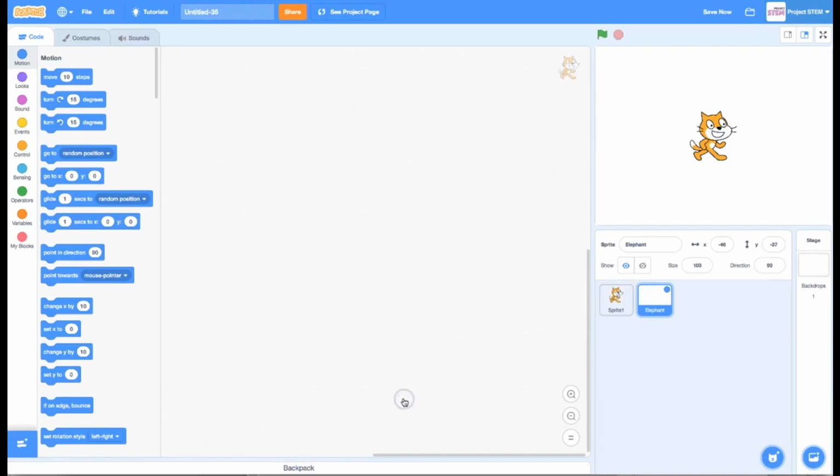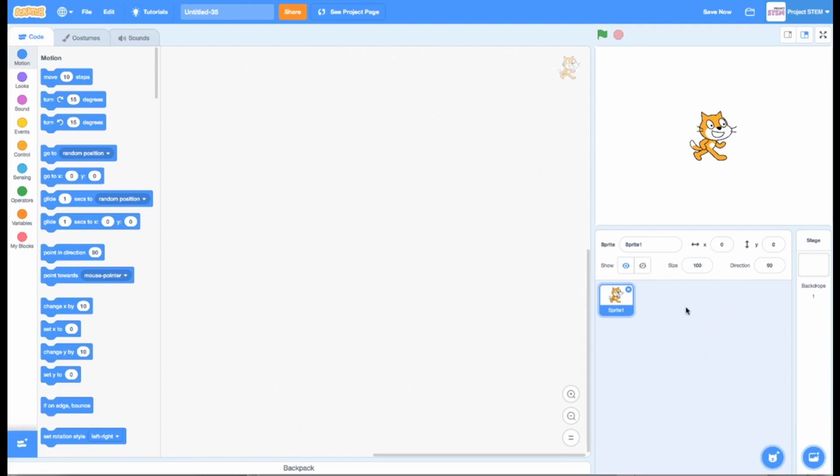So I could change my cat. Oh, I haven't changed my cat. I've actually added to the cat. I've added an elephant. So now I've got 2 sprites in my program, and I can always go back and delete the original cat, or I could delete the elephant. I think for now we'll just go back to the cat.